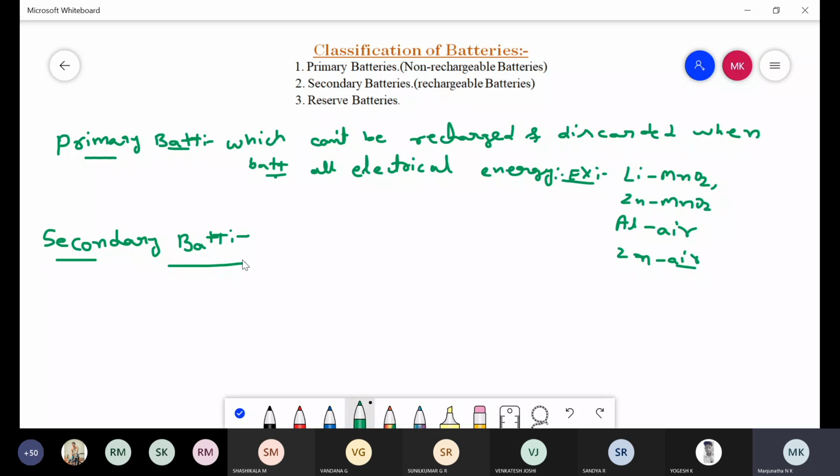For example, you take a lead acid battery or nickel cadmium battery or nickel metal hydride battery or lithium ion batteries, etc. These are some examples for secondary batteries. These batteries undergo both charging and discharging processes. Whatever the batteries which undergo both charging and discharging process, that type of batteries is called secondary batteries or rechargeable batteries.